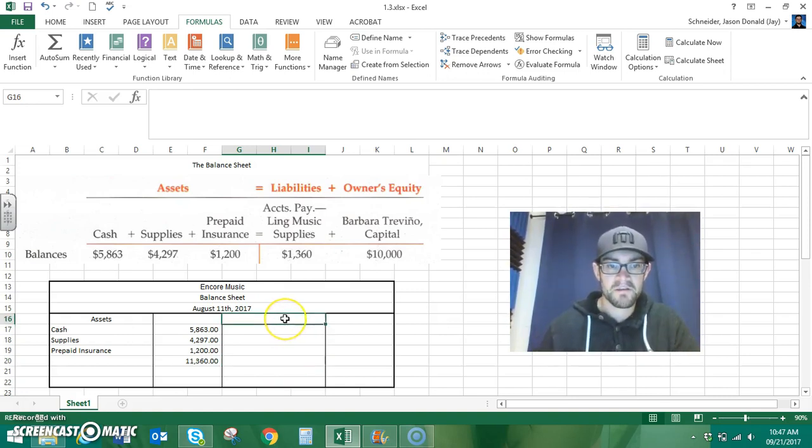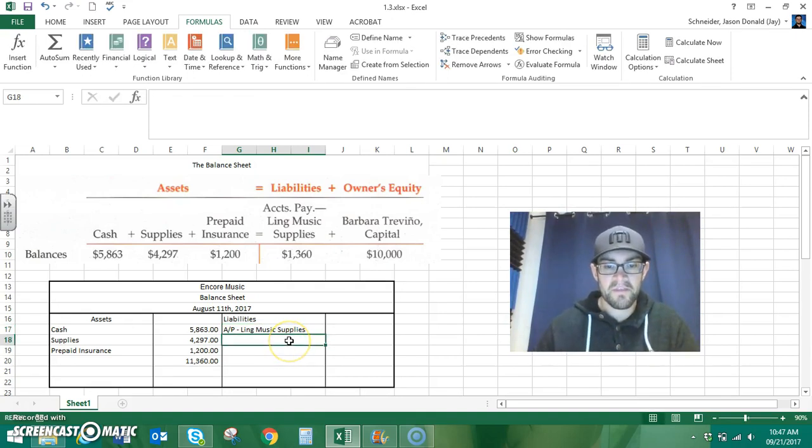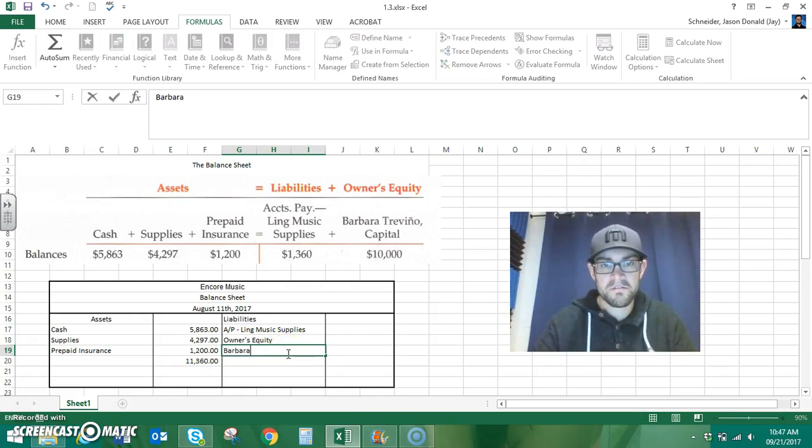So let's see. We're going to have our liabilities. In this case, we still only have one, which is going to be our accounts payable, music supplies. We then have our owner's equity. In this case, our owner is Barbara Trevino, and it's her capital.